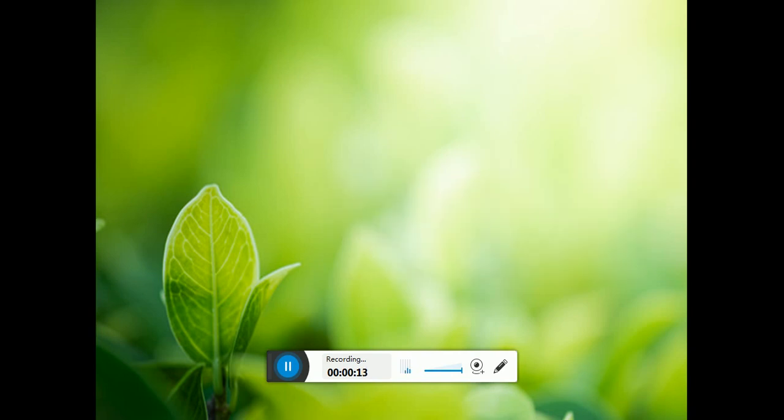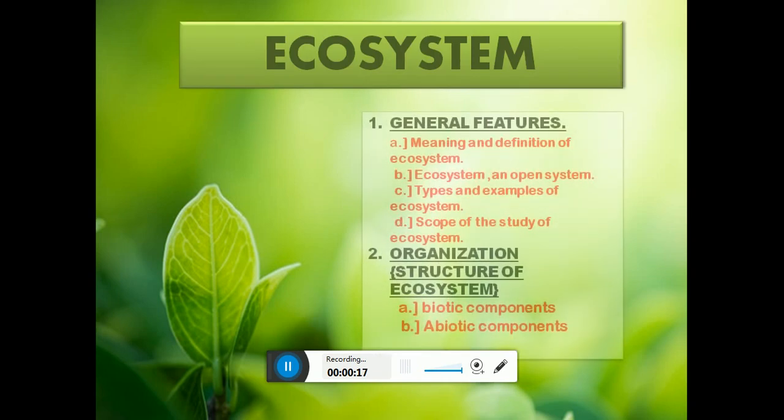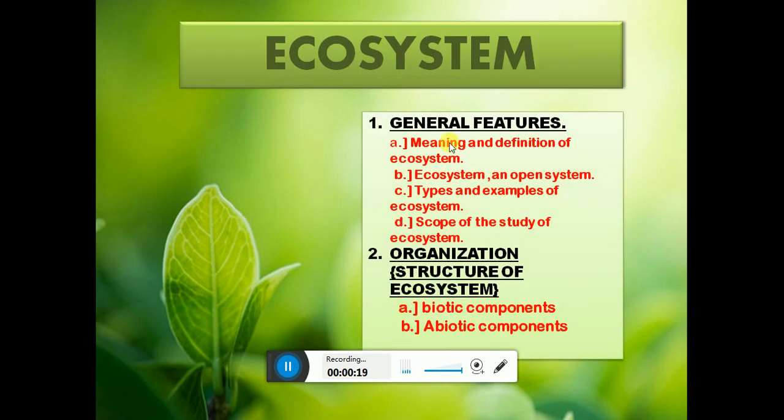Starting with the ecology series, let's talk about the very basic unit that is ecosystem. Today, we'll focus mainly on two topics, that is general features and organization of ecosystem. General features include meaning and definition of ecosystem, why ecosystem is called an open system, various types and examples of ecosystem, and what's the scope to study the ecosystem.